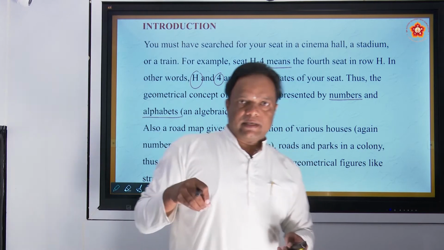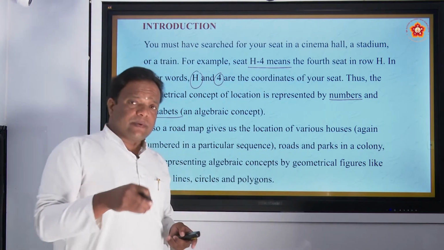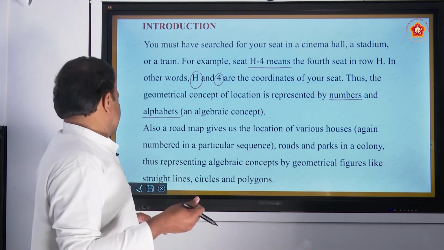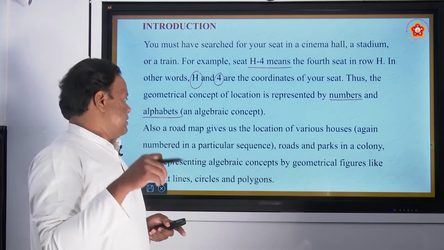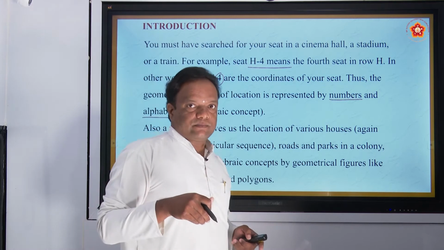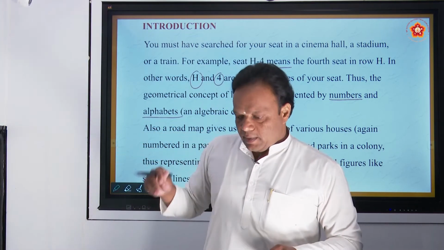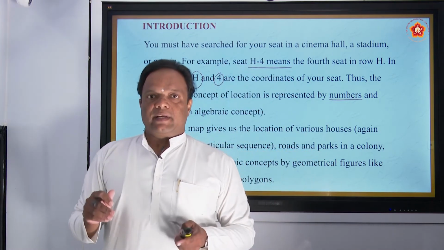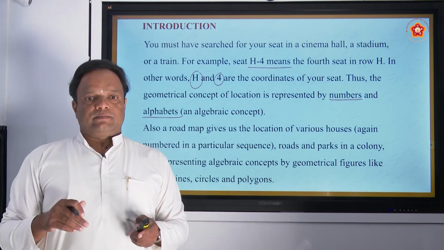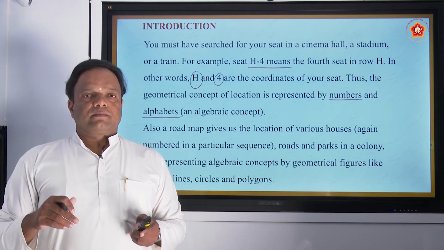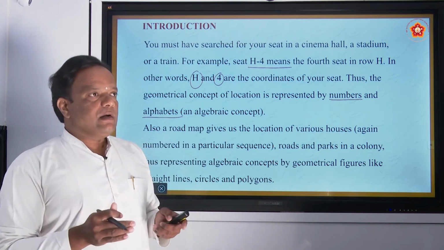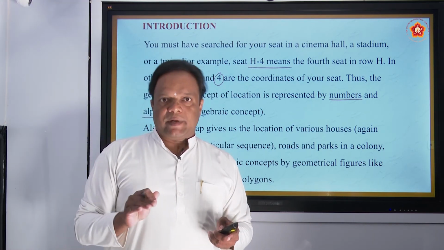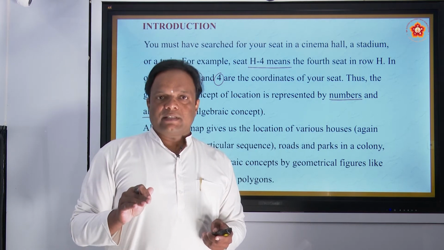You know geometrical figures, like straight line and circle, and polygons. So here the numbers and geometrical figures are combined. This is also coordinate geometry. Okay, you understand?